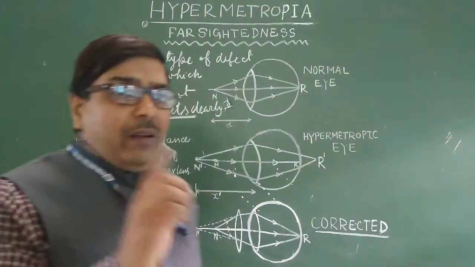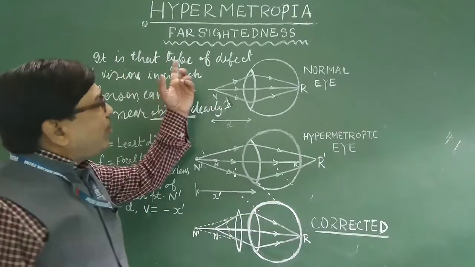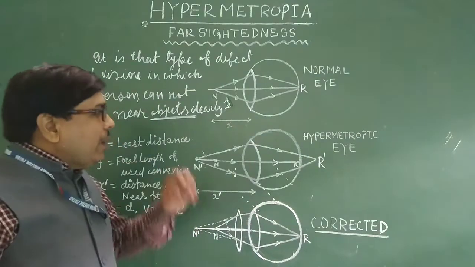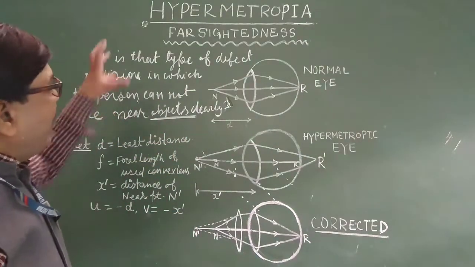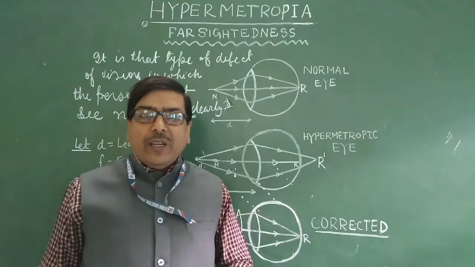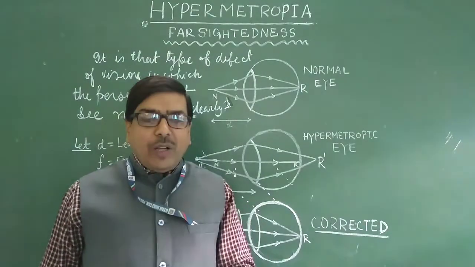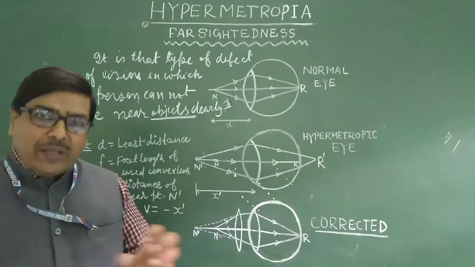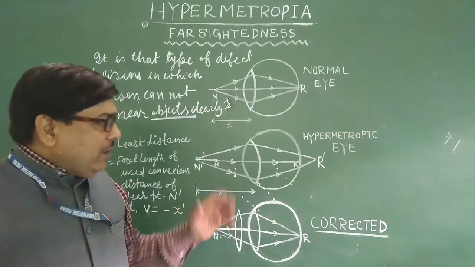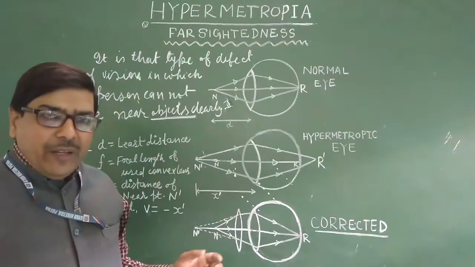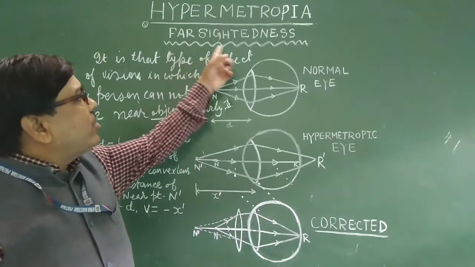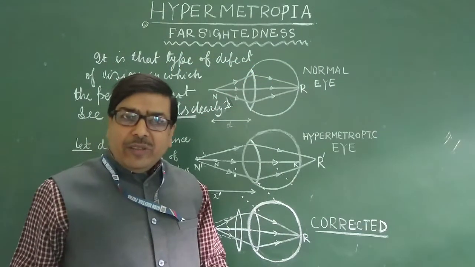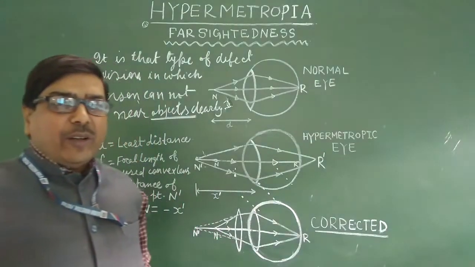This is the main point of hypermetropia. The person having such a defective vision is unable to see near objects clearly, but he can see far objects clearly. That's why it is called far-sightedness, long-sightedness defect of vision.